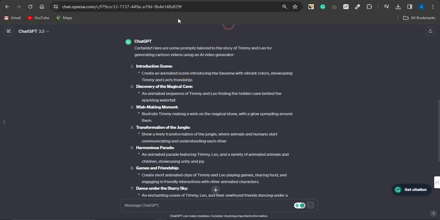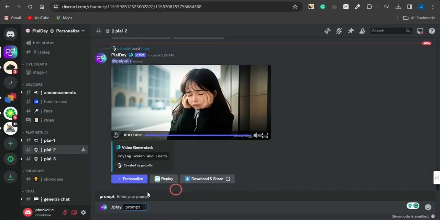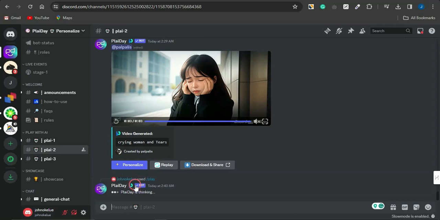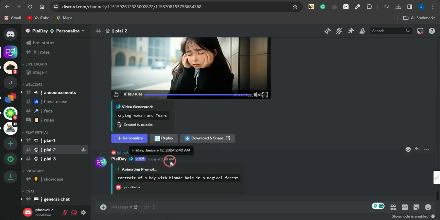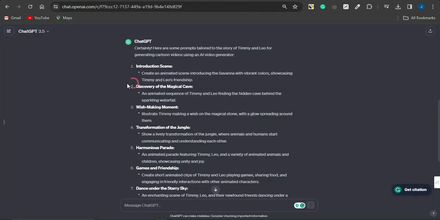So in this particular platform, I could put in something like a 10-year-old boy or a young boy. So here I can type in something like portrait of a boy with blonde hair in a magical forest. And if I send this, as you can see, my prompt has been sent, and it will take quite some time to generate that particular video. So I can then go back to ChatGPT and check out the second prompt, which is the discovery of a magical cave. You can see an animated sequence of Timmy and Leo finding the hidden cave behind the sparkling waterfall.